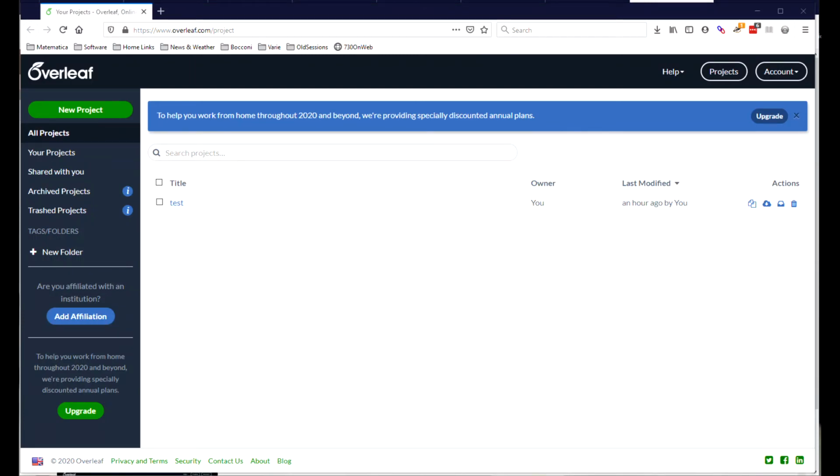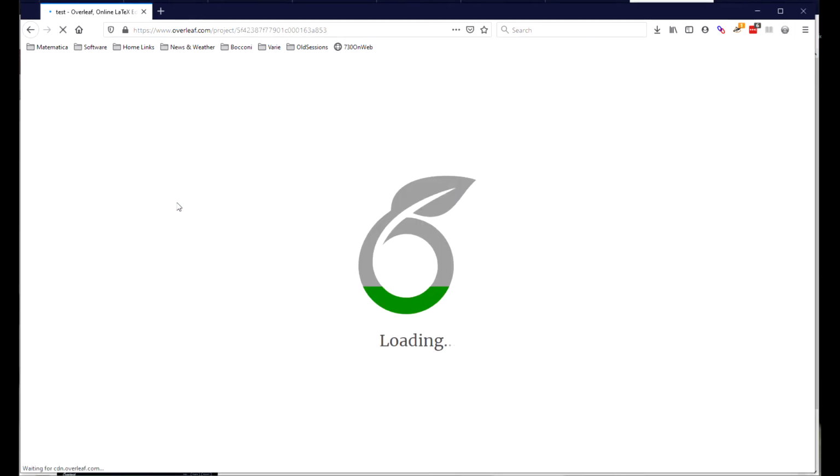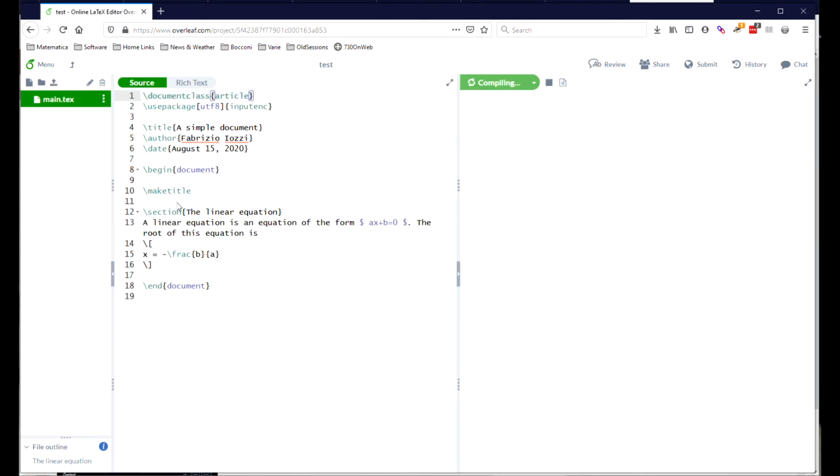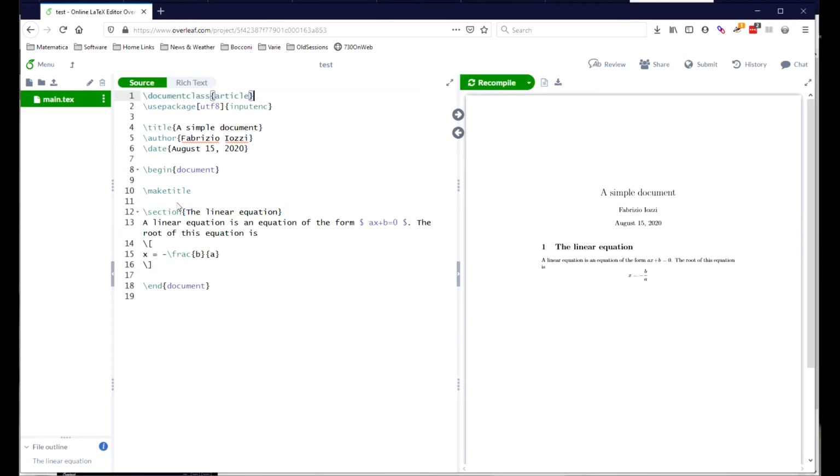In this video, we will explain the structure of a LaTeX document. So we reopen our project here. And so let's have a look at how a LaTeX document is constructed. A LaTeX document is made up of two main sections.